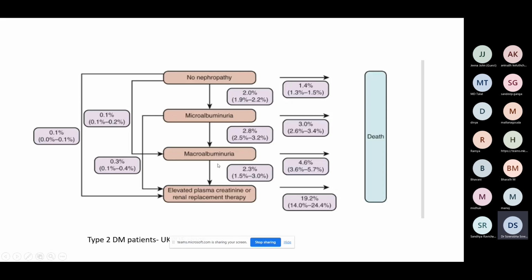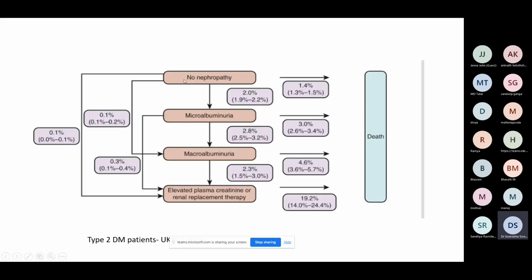Of 100 patients with macroalbuminuria, 2% progress to an increase in the creatinine or requiring renal replacement therapy. So this is the scheme of flow. Without any nephropathy, first there will be microalbuminuria, then macroalbuminuria, then they go on to develop an increase in creatinine. So you can see this is the usual course.